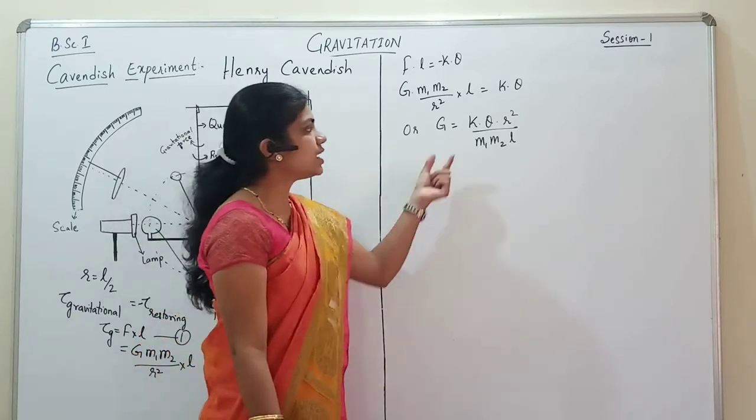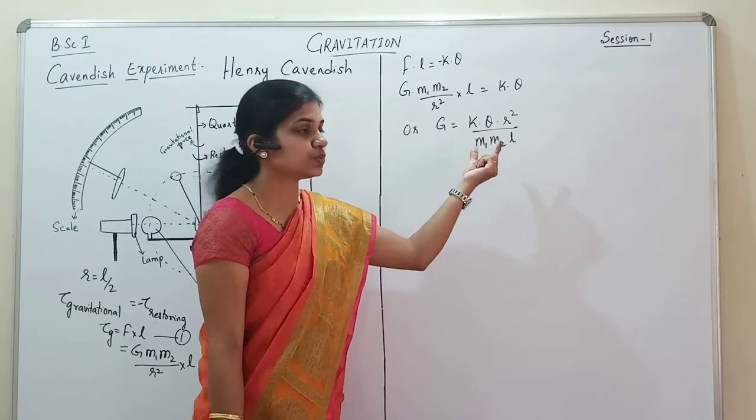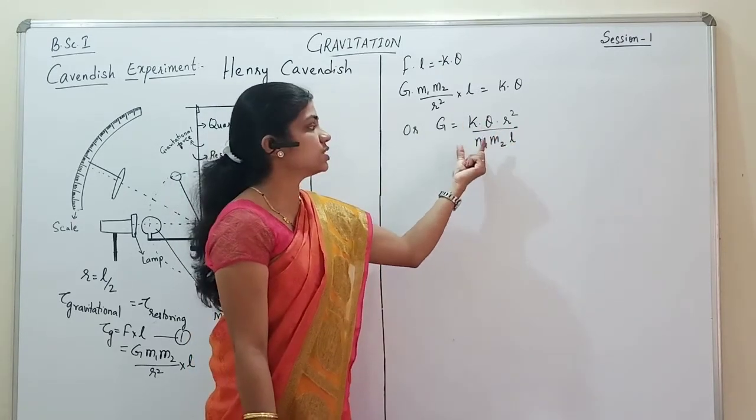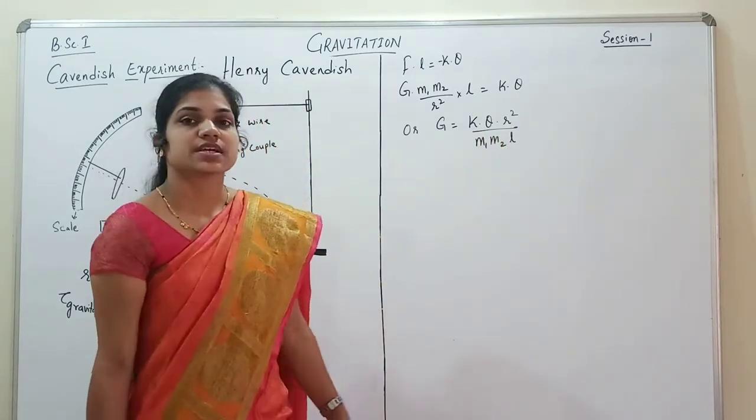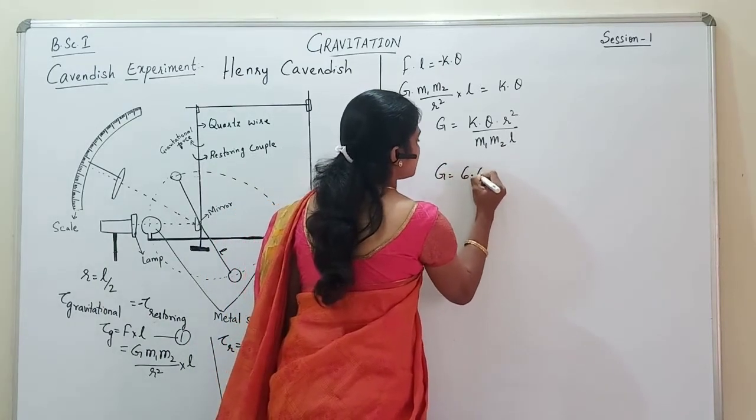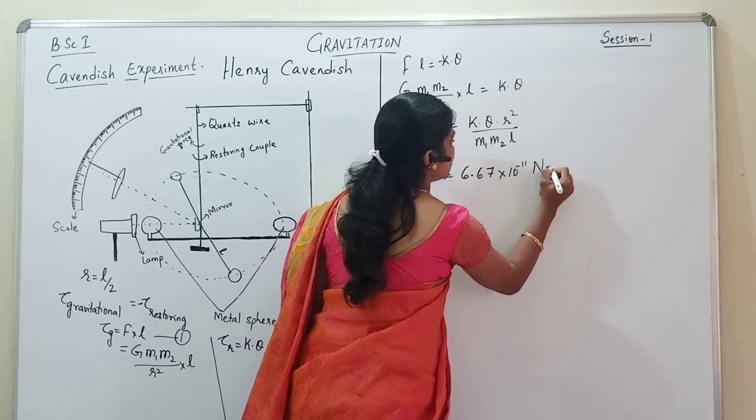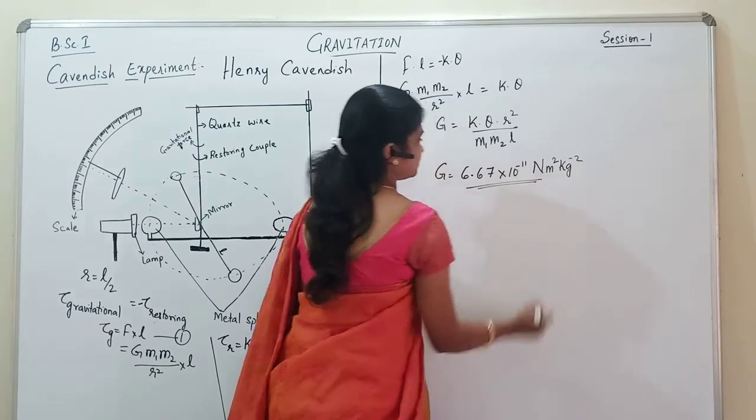Now knowing the values of the restoring couple per unit twist, the angle through which you rotate the fiber, the distance between the two spheres, the masses of the spheres and the length of the rod, Cavendish calculated the value of G to be 6.67 into 10 raised to minus 11 Newton meter square per kg square.